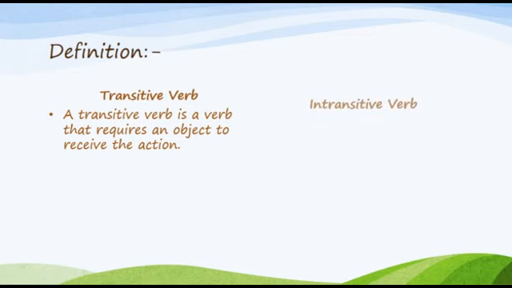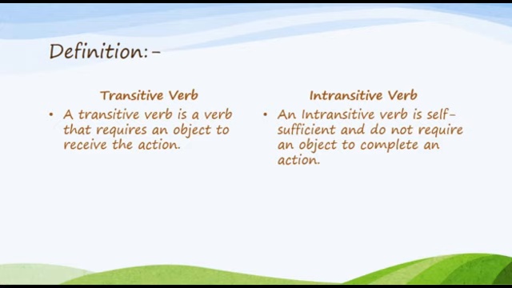Our next definition is of intransitive verbs. An intransitive verb is a self-sufficient verb and does not require an object to complete an action. So a transitive verb requires an object to receive an action to complete the sense, and an intransitive verb does not require an object to complete the sense and action in a sentence, right?